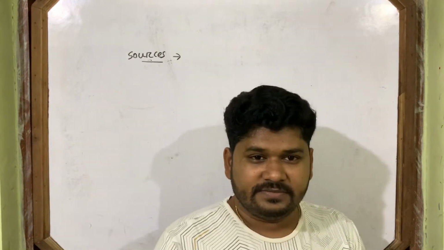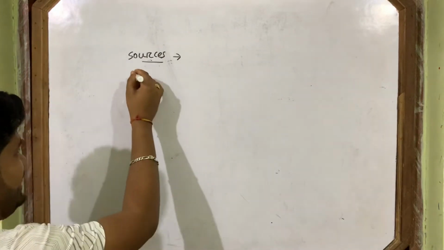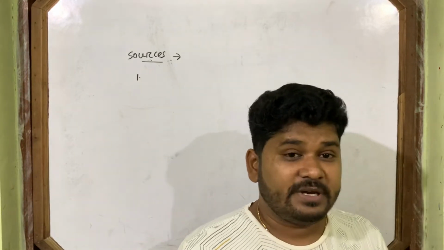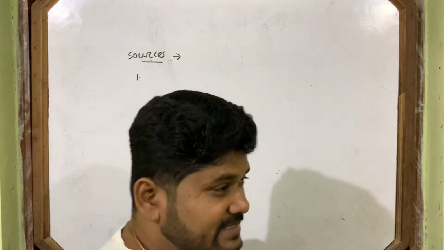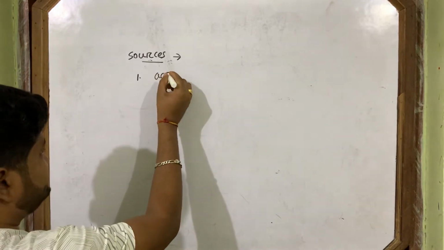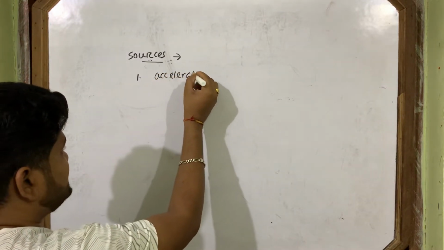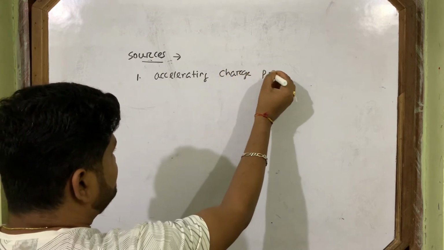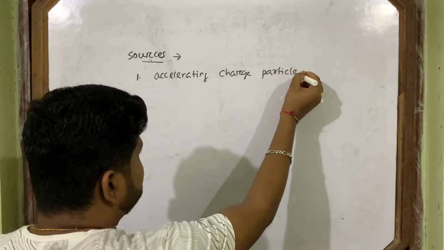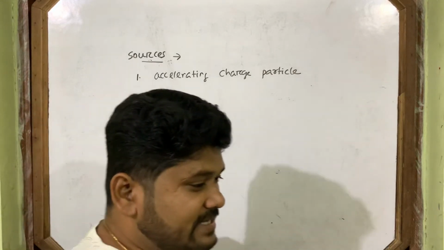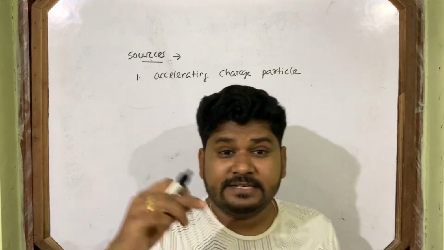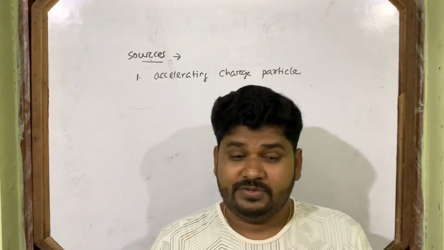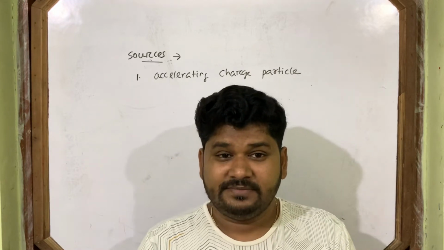The main source of electromagnetic wave, remember, is an accelerating charged particle. And how is this? A charged particle produces an electric field around it, so it must produce an electric field.